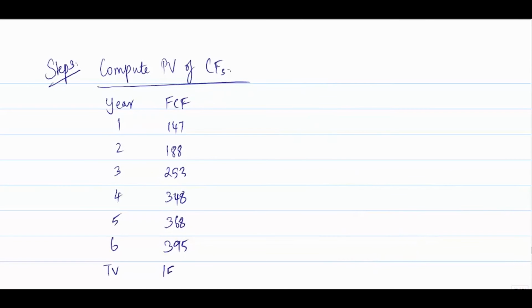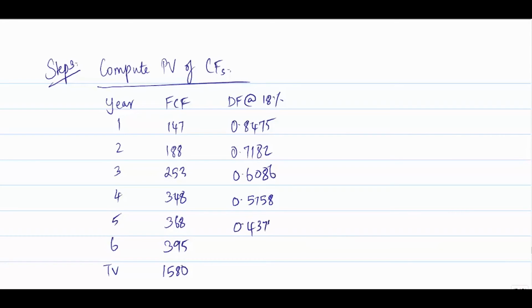Now these have to be discounted at 18%. The discount factor for year 1 is 0.8475, year 2 is 0.7182, year 3 is 0.6086, year 4 is 0.5158, year 5 is 0.4371, and year 6 is 0.3704. That has to be repeated for the terminal value, which is 0.3704.